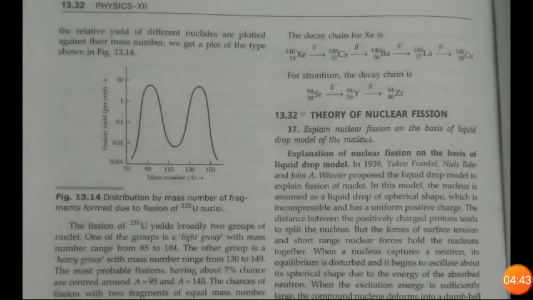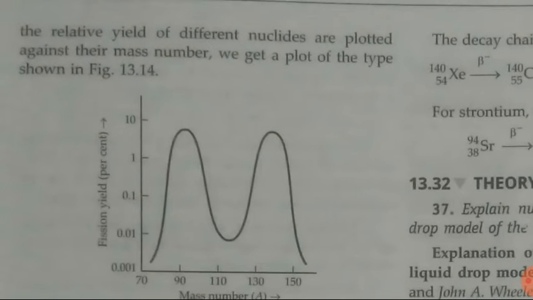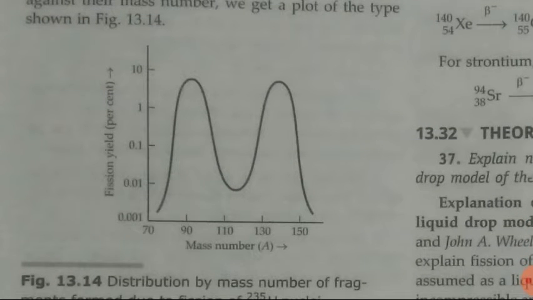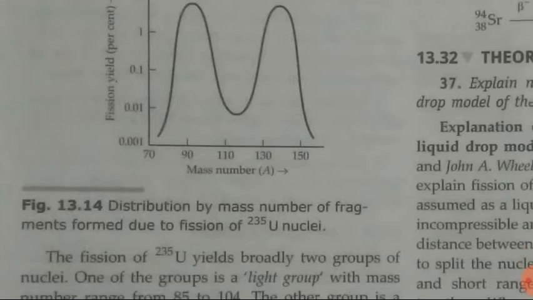If the relative yield of different nuclides is plotted against their mass number, we get a plot of the type shown here. In the x-axis we have taken mass number, and in the y-axis we have taken fission yield, and we get this type of graph when we plot a graph between them.